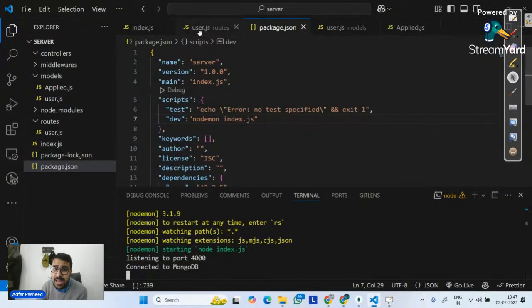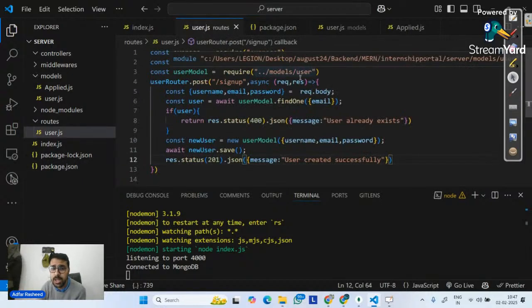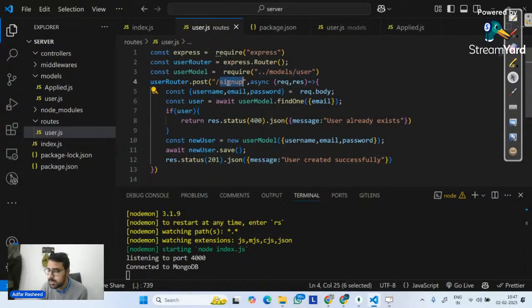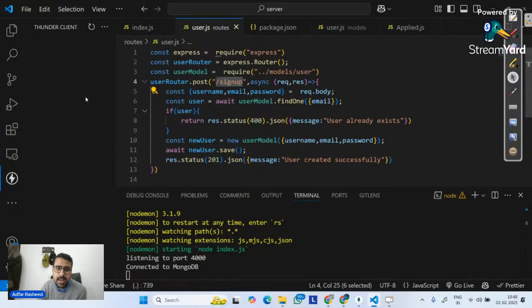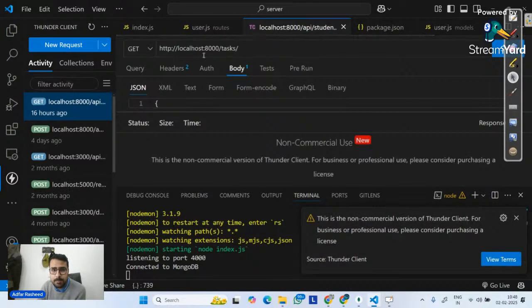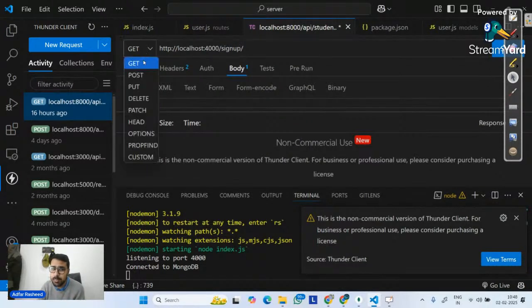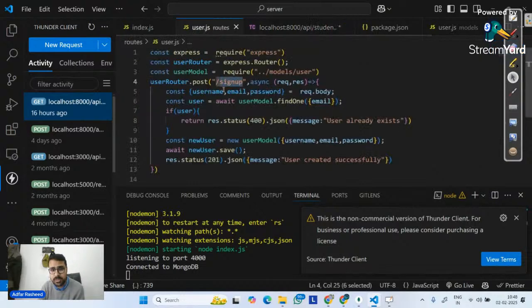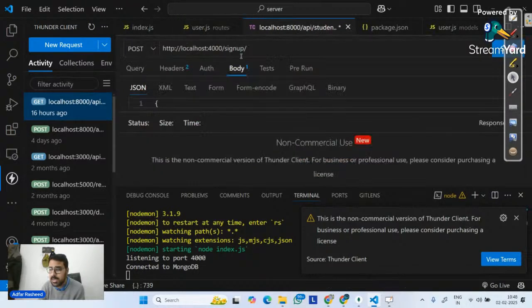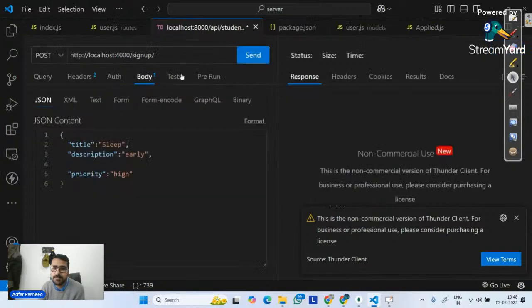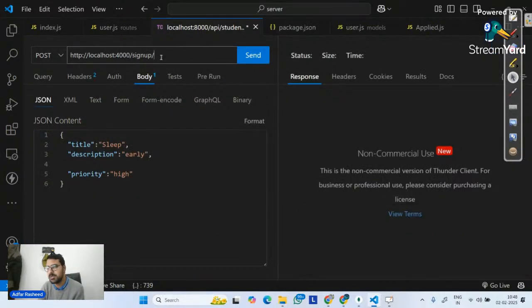Now you tell me quickly in the chat, everyone: in order to make this request, do I need to simply go to my client over there and make a request on 4000 on my sign up like this? I will make a post request on it. Will it work? Because that's what the route is, on slash sign up. Is this a correct path that I'm passing over there? Tell me quickly in the chat. Is this correct? The answer is no, it's not.